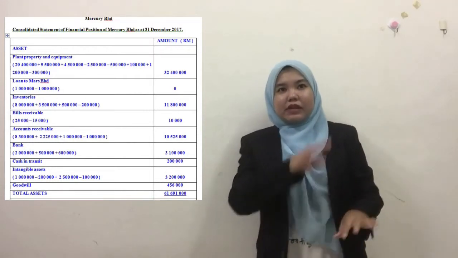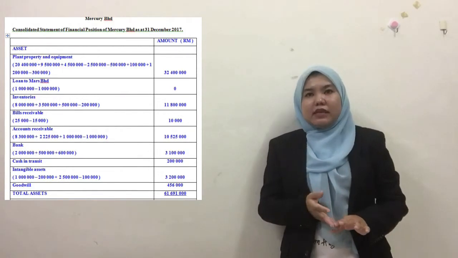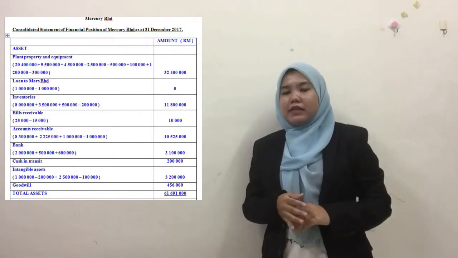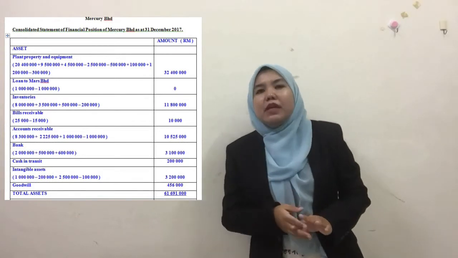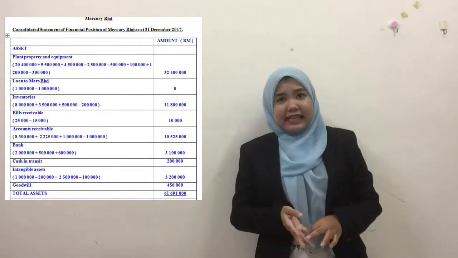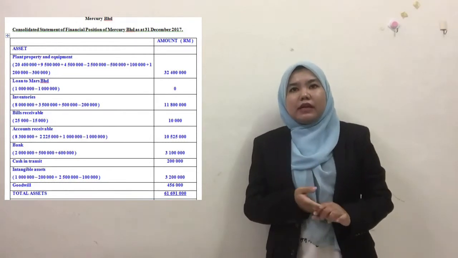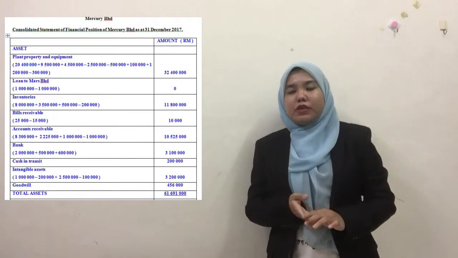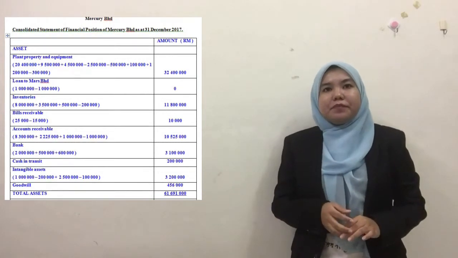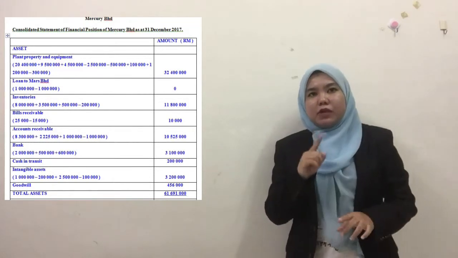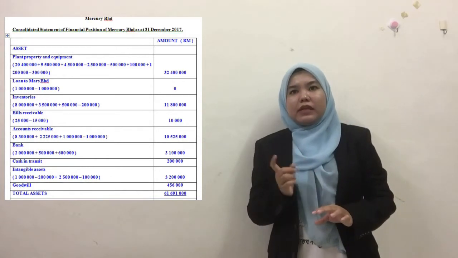For the PPE, since the trademark was included in PPE, the amount has to be deducted and added in the intangible asset, which is 100,000. The amount of the impairment loss also will be deducted. The amount of 500,000 is from the unrealized profit on the sale of the equipment, and the amount of 100,000 is the depreciation. The amount of 1.2 million was the fair value of the equipment of Venus, which has the depreciation of 300,000.